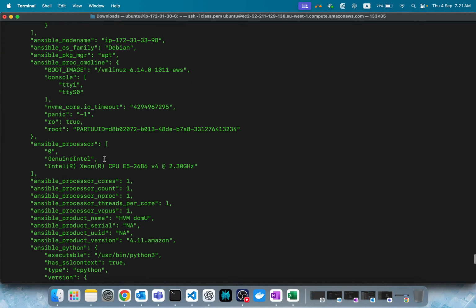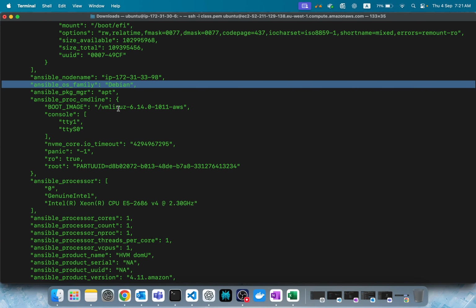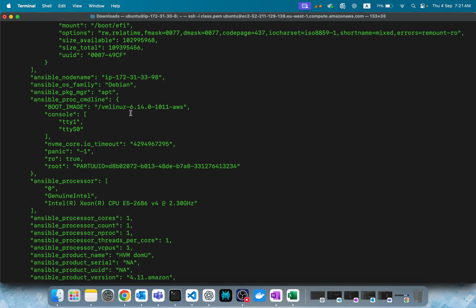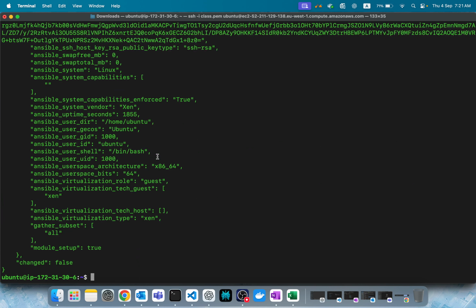Or if you want to give your own, see, Ansible OS family. If I gave you test, that's why it skipped. Like that, we can use predefined variables from facts, or you can define your own condition. The condition has to be matched. That's it. That is the only thing.